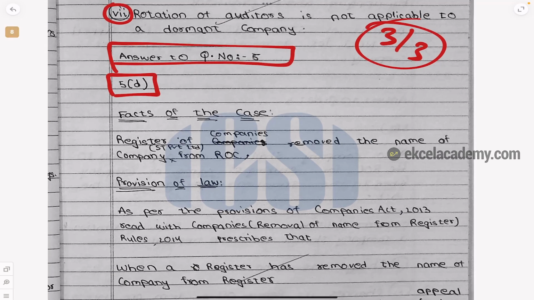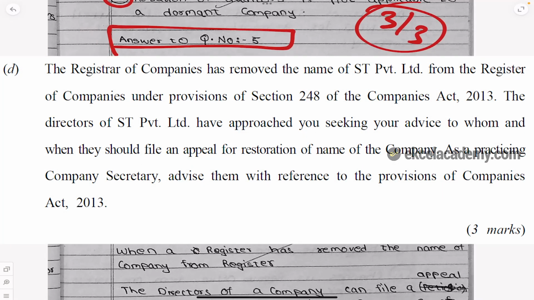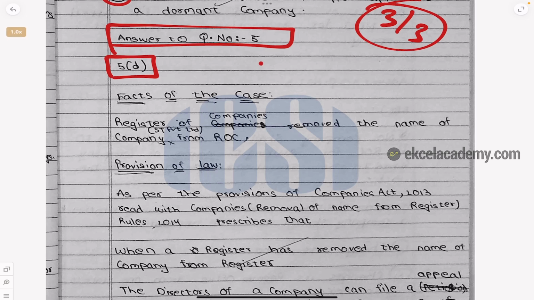So next, 4th is there, 5D. The registrar of companies has removed the name of ST Private Limited from the register of companies under section 248. Directors of the company have approached you for seeking advice to whom and when they should file appeal for restoration. As a PCS, advise the company with reference to the provisions of Companies Act. See again, just see the wonderful uniformity which he is carrying.